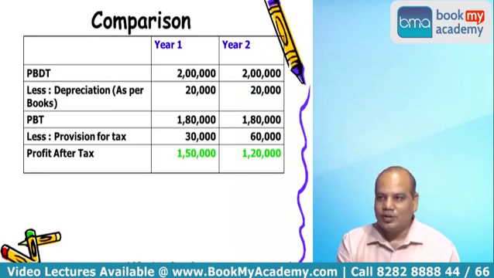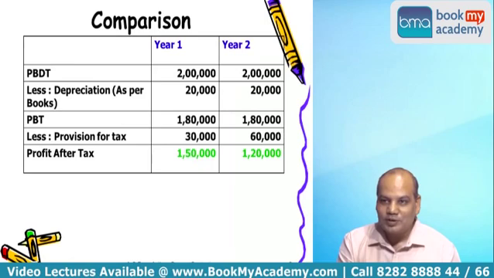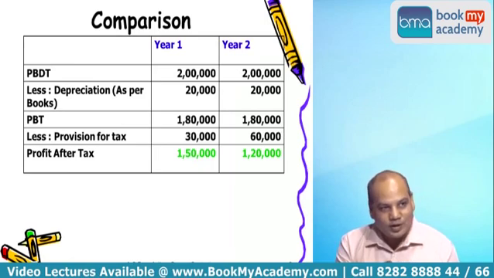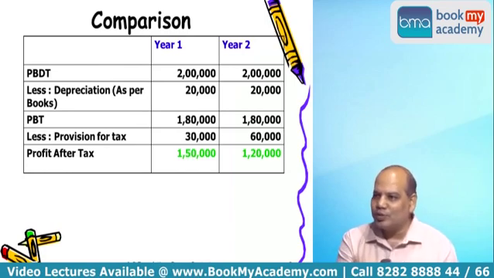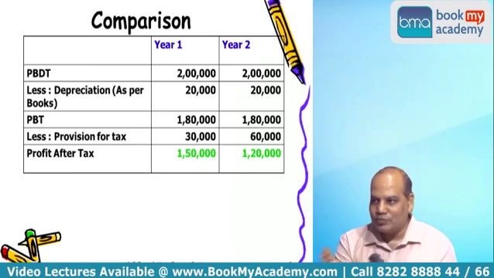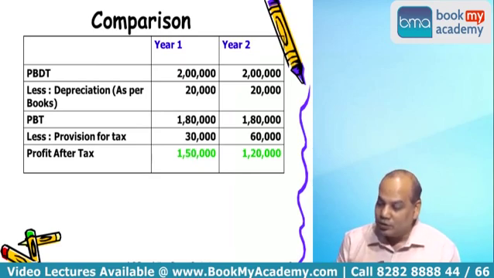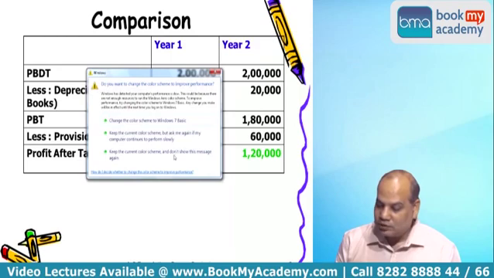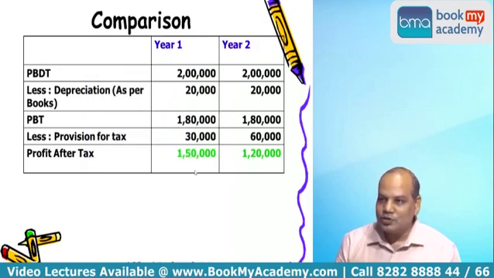Is it due to the efficiency or inefficiency of the company that the profit has gone down from 1,50,000 to 1,20,000? No, it is just accounting. Just because of the tax provision, this profit has changed from 1,50,000 to 1,20,000, even though the operating efficiency of the company is the same. EPS will also drop. Last year, suppose 10,000 shares are there in the company, EPS was 15 rupees. This year EPS will be 12 rupees, from 15 to 12.